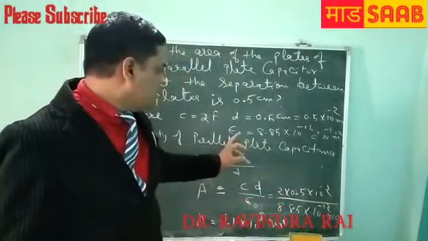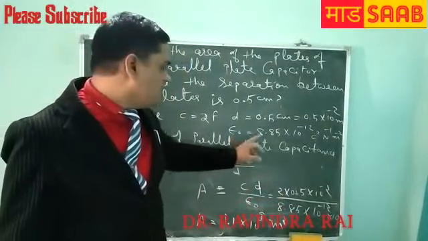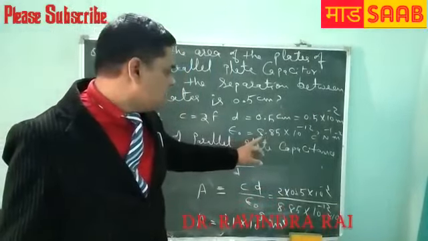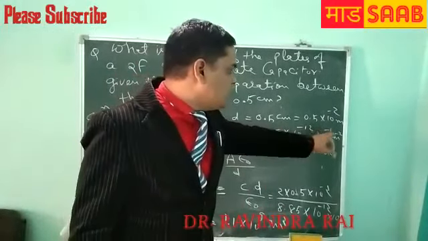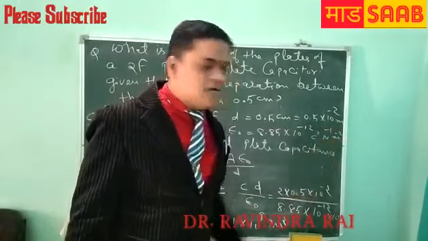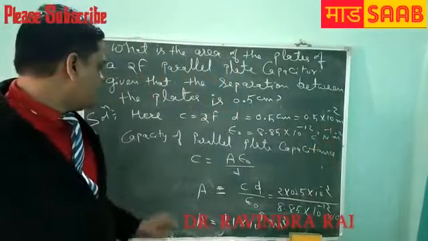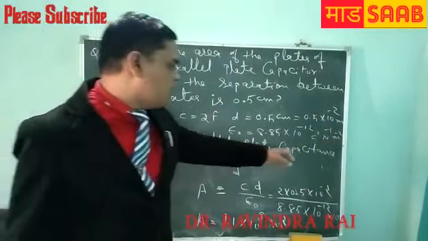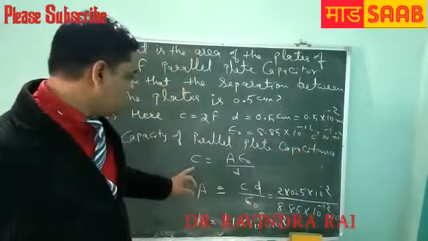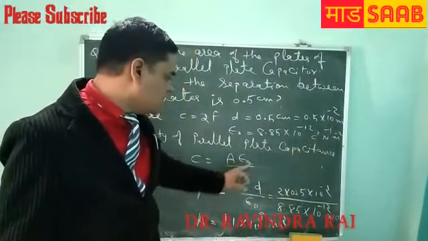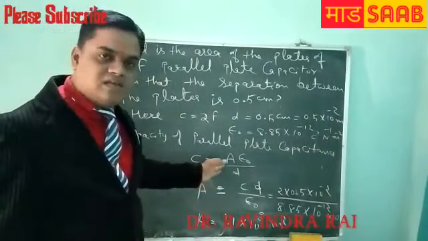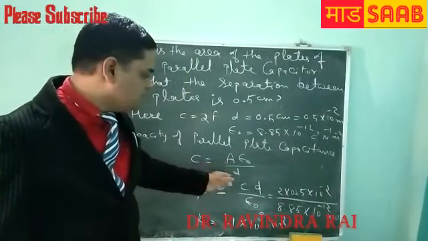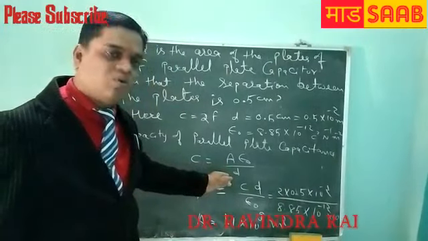And we know epsilon naught is a fixed value, 8.85 into 10 to the power minus 12 coulomb square newton inverse meter minus 2, the permittivity of free space. The capacitance of a parallel plate capacitor, C equals A epsilon naught upon D, where A is the area of a plate and D is the separation between two plates.